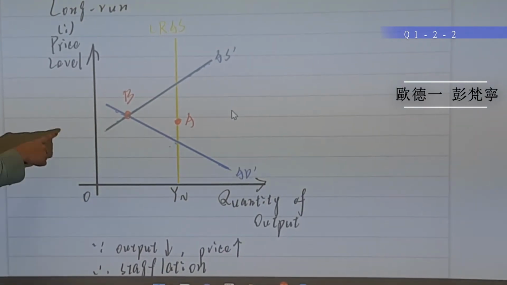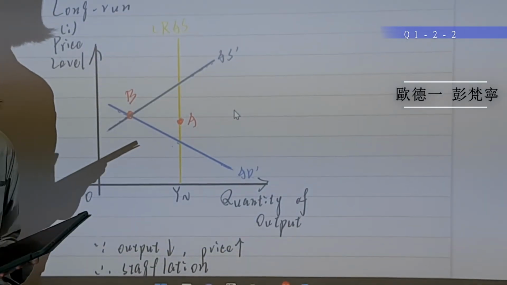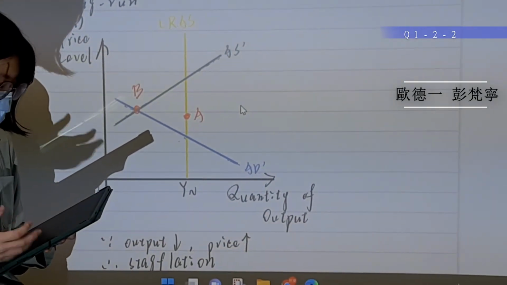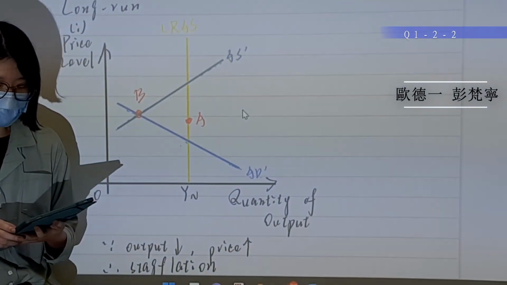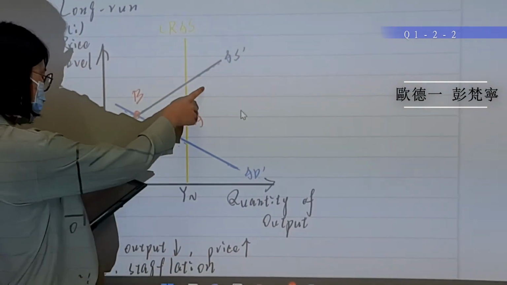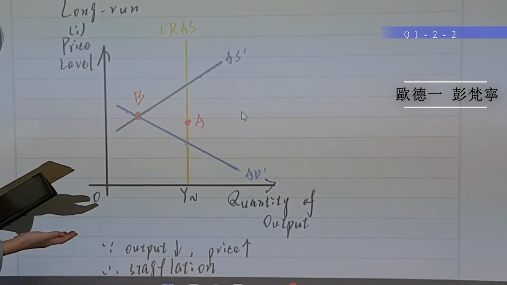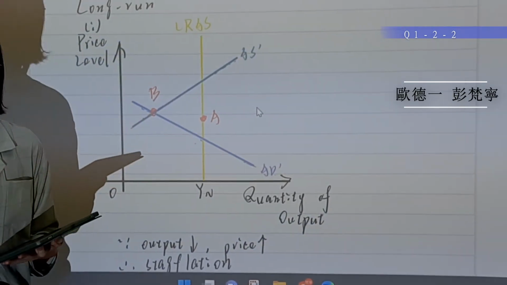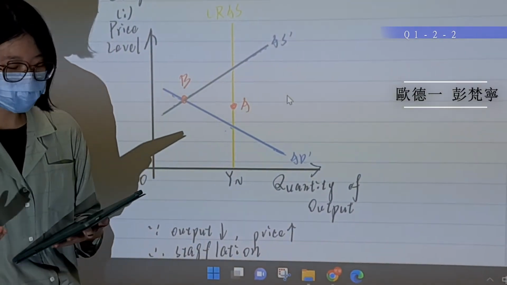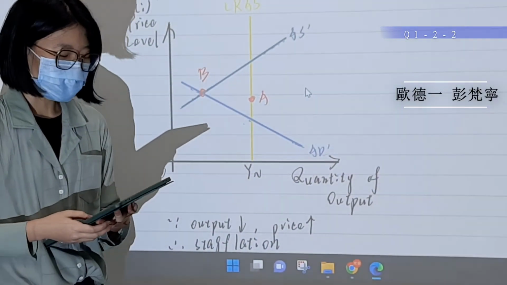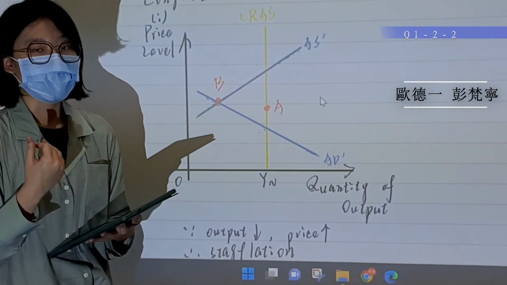And because of the increase in price level, firms and labor will put their expected price level higher, and therefore the nominal wages will get higher too, which might cause the short-run aggregate supply to shift left again. In this case, there will be a wage-price spiral, and this situation might get alleviated in the future when the nominal wages go down again, and at that time, short-run aggregate supply will rise.